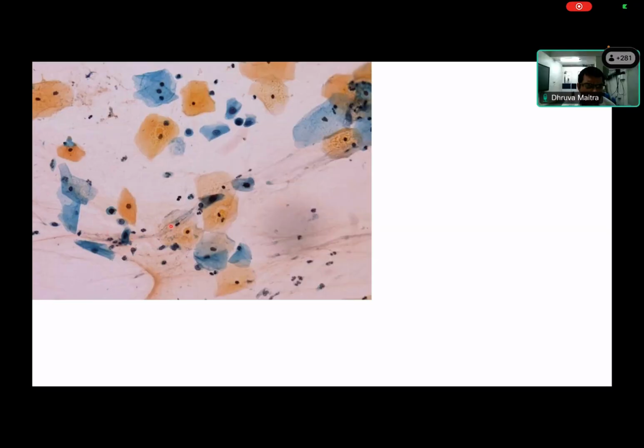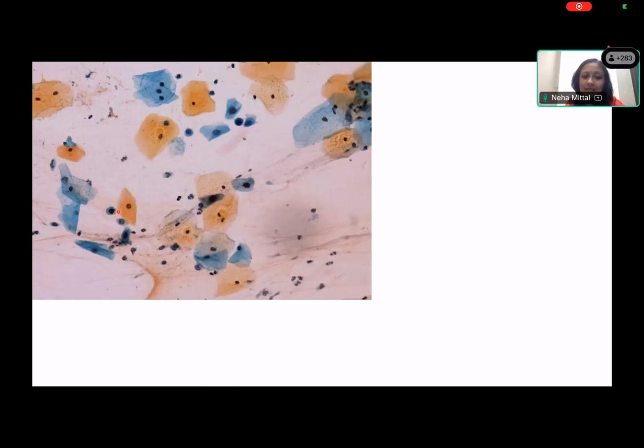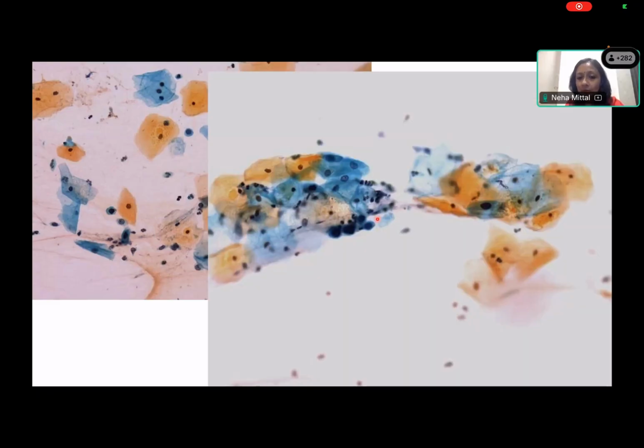Do you? Yes, ma'am. So what size of cells are these? These are parabasal cells. Correct. You see this parabasal cell with this amount of pyknotic nucleus, and nuclear membrane irregularity. Okay, so this cannot be missed. Like you see in this case, these cells are very, very scattered and far apart in the smear, right? They're very, very few in the smear.